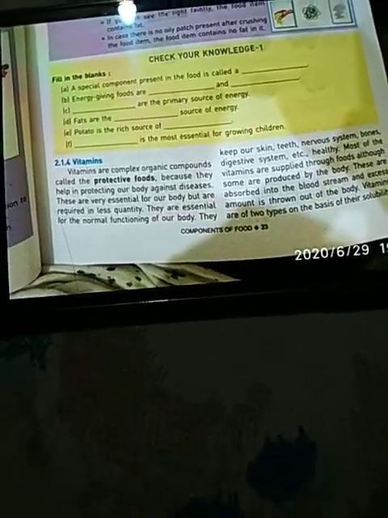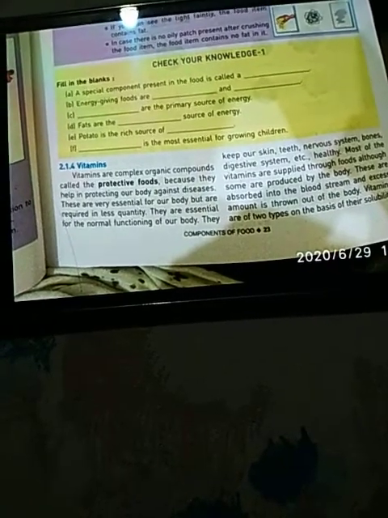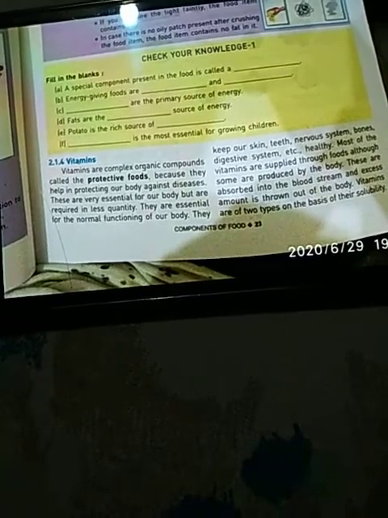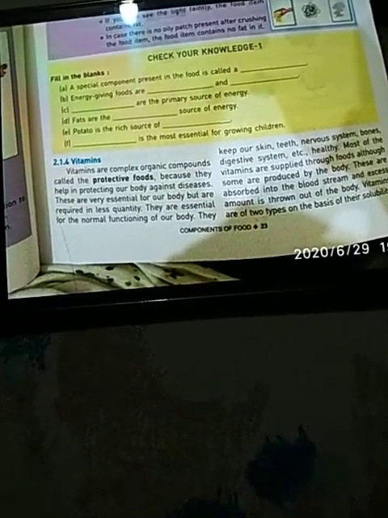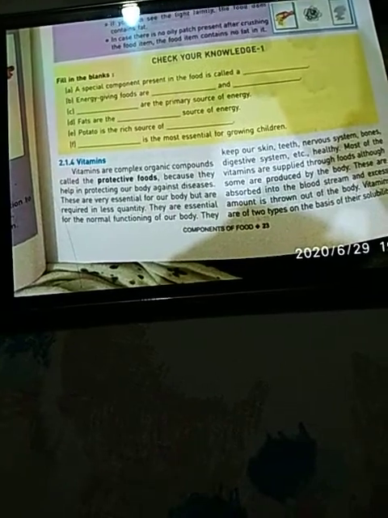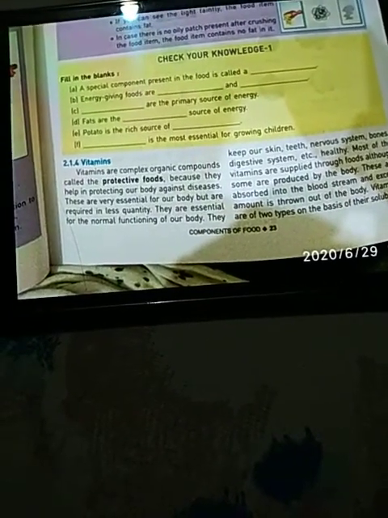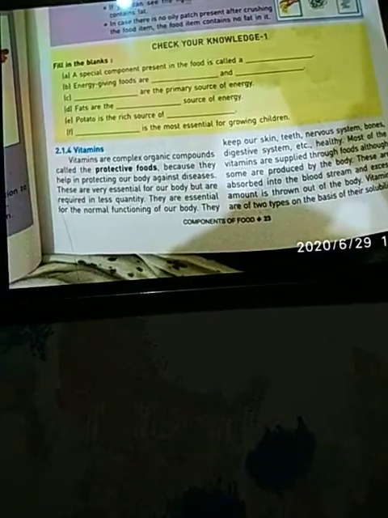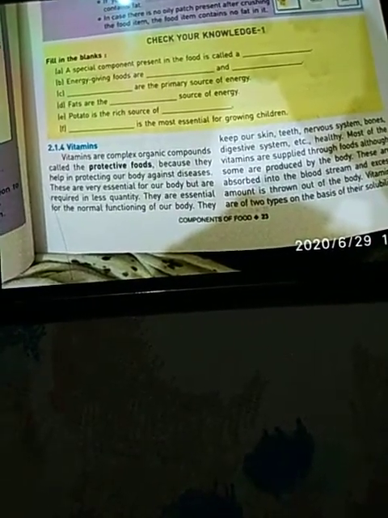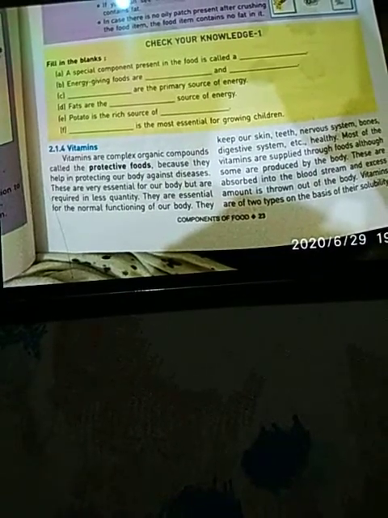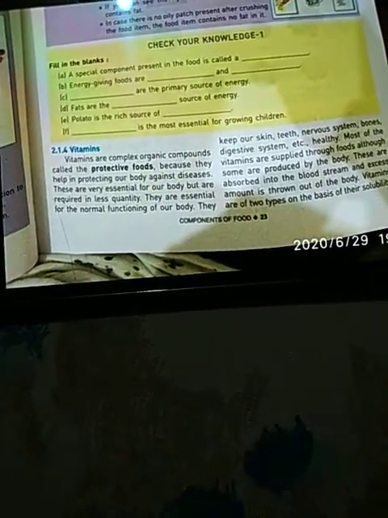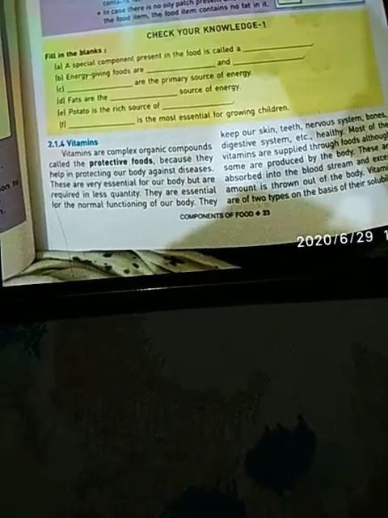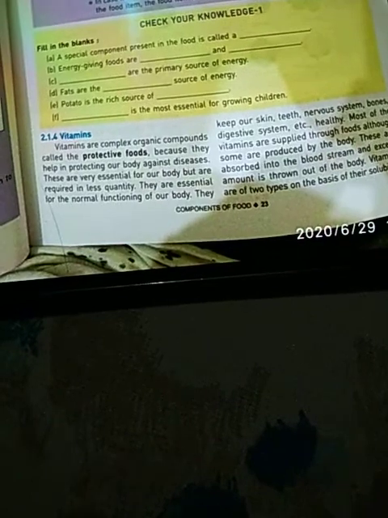The body fights against that bacteria and develops immunity against it, develops a system which is now able to stop the causing of flu. This is called the immune system, and the food items rich in vitamins help to better our immune system. That's why food items rich in vitamins are also known as protective food, because they help to make our immune system better and protect us from various diseases by fighting against them.